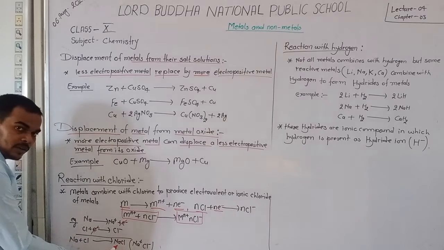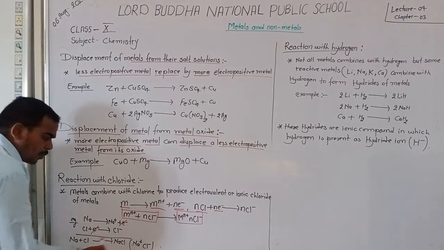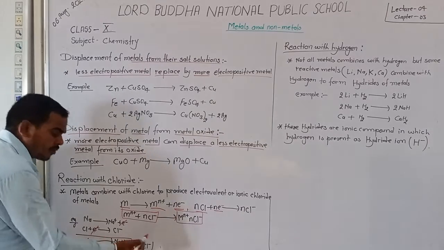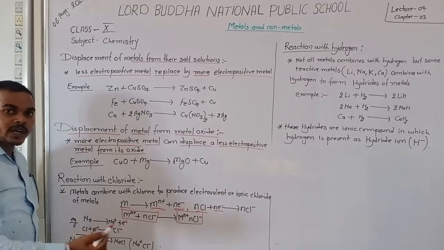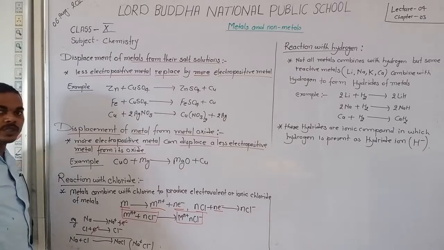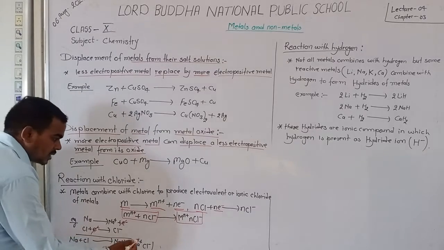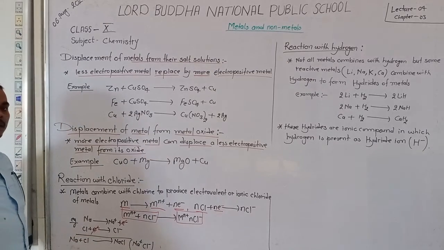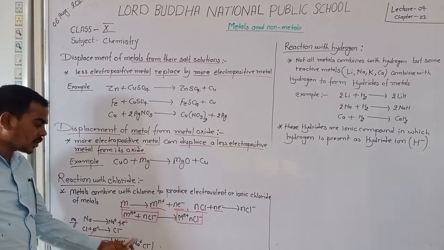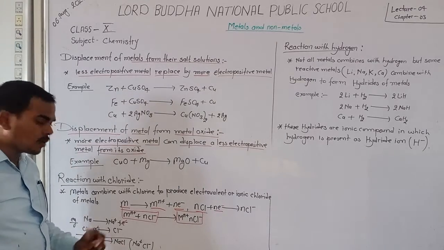In NaCl, Na has a positive charge and Cl has a negative charge. A Coulombic force, that is an electrostatic force, works between these opposite charges. This is known as an ionic or electrovalent chloride. Sodium chloride is an electrovalent or ionic chloride.